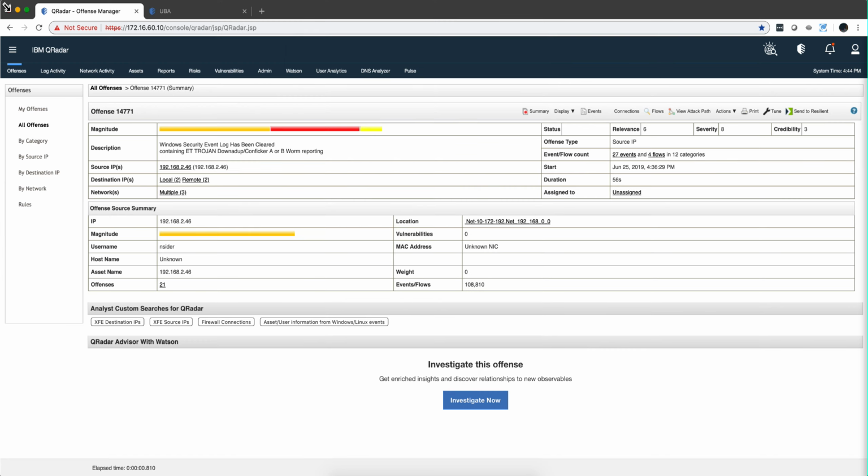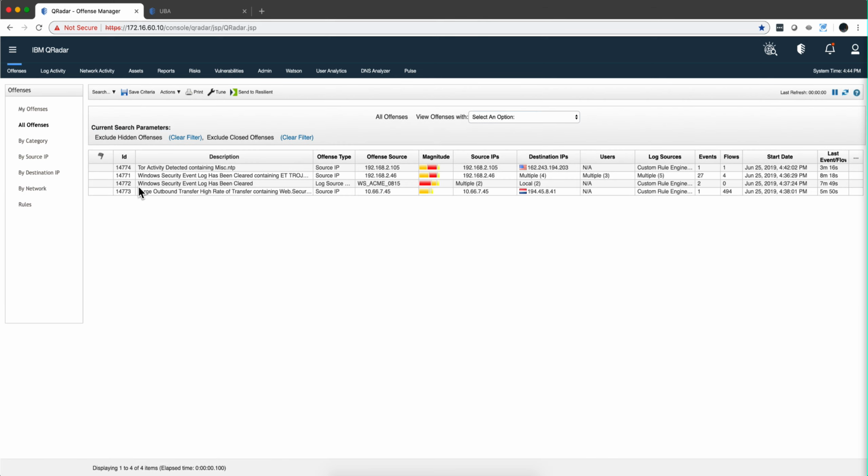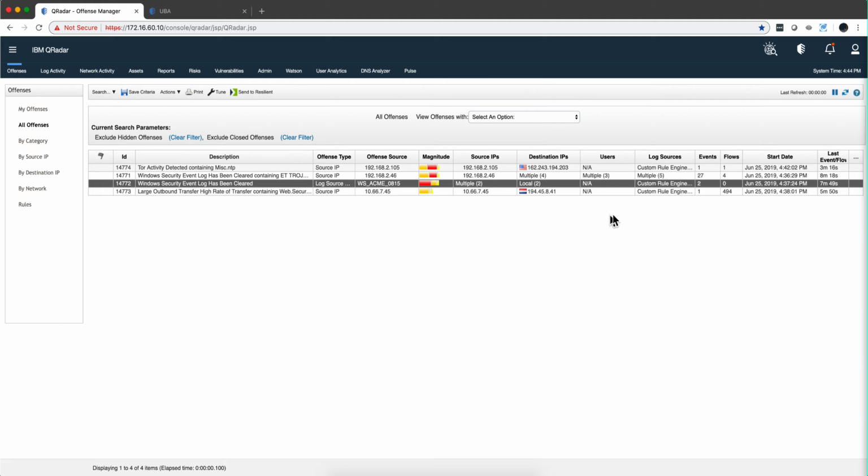Well, we don't need Advisor to know that this is bad, but let's see what else we can get out of this information. That's offense 71. Let's go to offense 72. Well, this is actually self-explanatory. I mean, more attempts of erasing the logs.